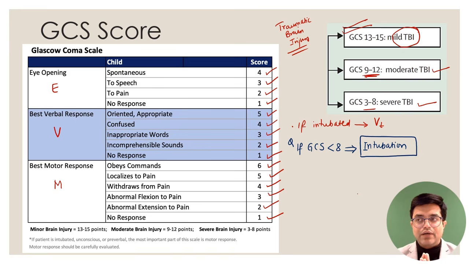Not just here. Tomorrow, when you crack the exam, you join your internship. Think positively, you join your internship. Learn intubation. It's life saving. And tomorrow at midnight, a road traffic accident patient comes to you, GCS less than 8, nobody around. You intubate the patient. You are potentially saving someone's life.